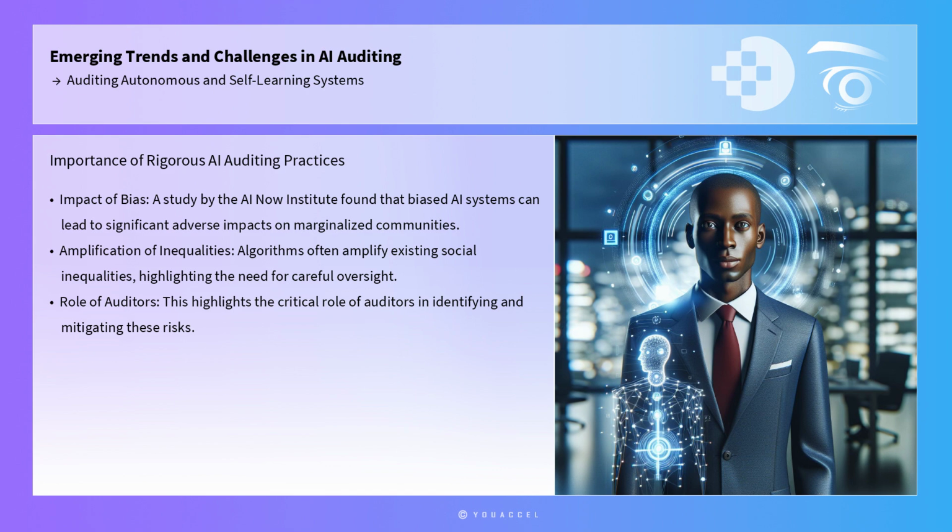Statistics underscore the importance of such rigorous auditing practices. A study by the AI Now Institute found that biased AI systems can lead to significant adverse impacts on marginalized communities, with algorithms often amplifying existing social inequalities. This highlights the critical role of auditors in identifying and mitigating these risks, ensuring that AI systems contribute positively to society.